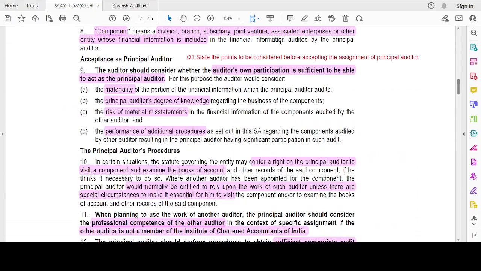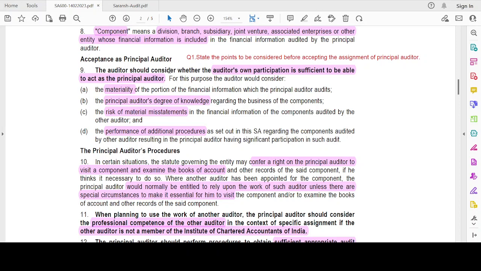Component means a division, branch, subsidiary, joint venture, associated enterprise, or other entity whose financial information is included in the financial information audited by the principal auditor. All the financial information which is included in the consolidated financial statement will be known as component. Like for example, branch will be included, division will be included, subsidiary will be included, joint venture will be included, associate will be included, or any other entity whose financial statements is going to be included into the financial information of the reporting enterprise, then that will be known as component.